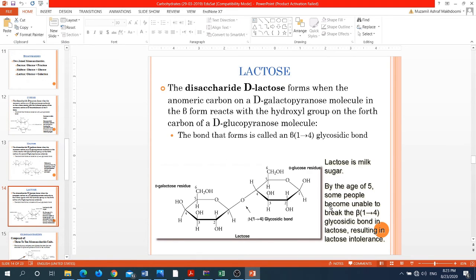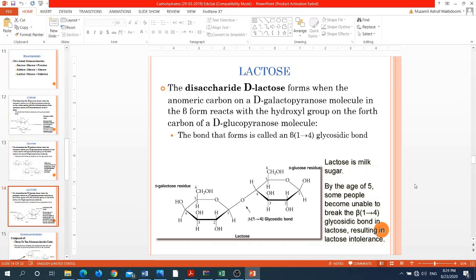The third example of the disaccharides is lactose. Lactose is a disaccharide which is formed by joining of a glucose molecule and a molecule of galactose. Here in this case, the bond is formed between the carbon number 1 of the galactose and the carbon number 4 of the glucose. These two monosaccharides are in their beta anomeric form, so the bond formed is a beta 1 to 4 glycosidic bond. Lactose is known as the milk sugar because it's present in the milk.